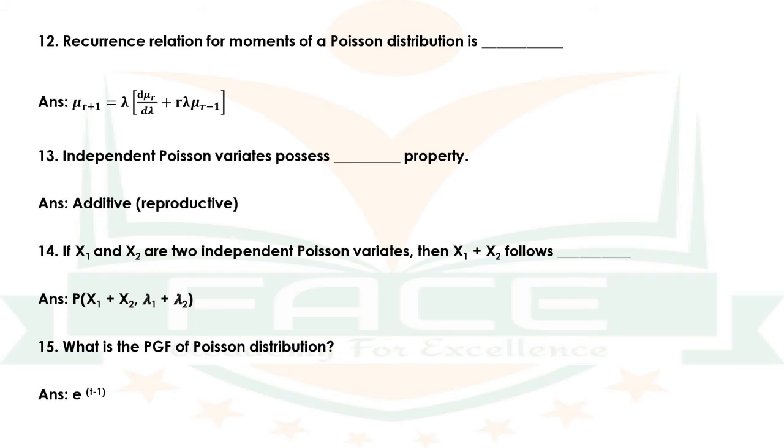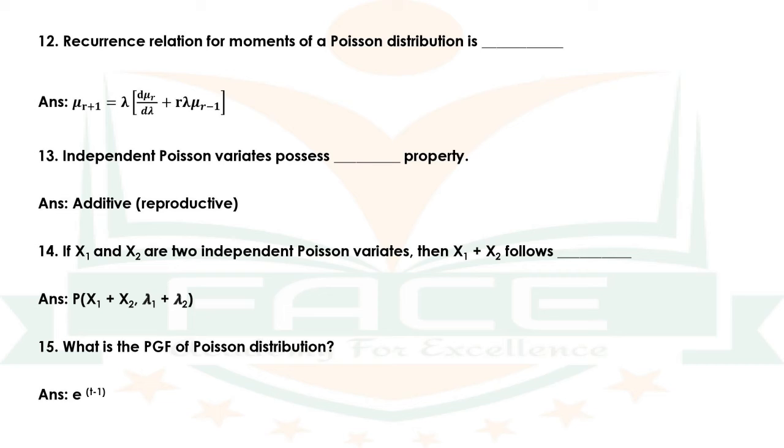Question number 12. Recurrence relation for moments of a Poisson distribution is dash. The answer is mu r plus 1 is equal to lambda into d mu r by d lambda plus r lambda mu r minus 1. Question number 13. Independent Poisson variates possess dash property.